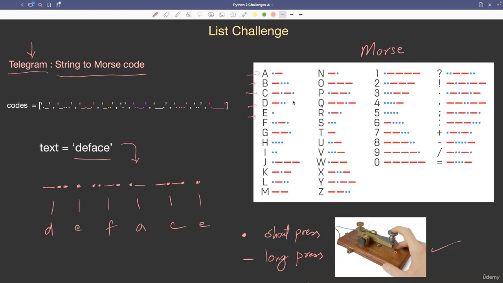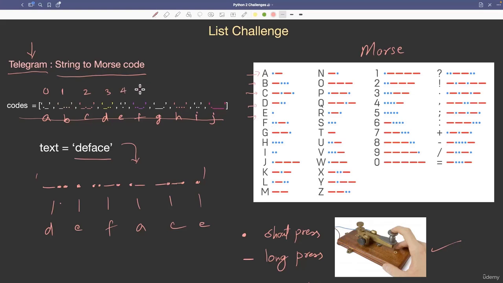Now you have to write a Python program. You have to replace a given string, this deface, into the Morse string. For D you should get the code from the chart, and for E you should get the code from the chart. You can prepare the codes in the form of a list. Index 0 is for A, index 1 is for B, index 2 is for C, index 3 is for D, and so on. I have taken up to alphabet J: A, B, C, D, E, F, G, H, I, J. If you take the indices, this runs up to 9.